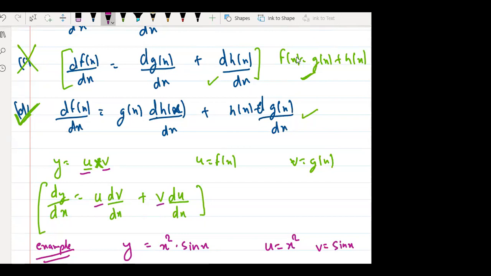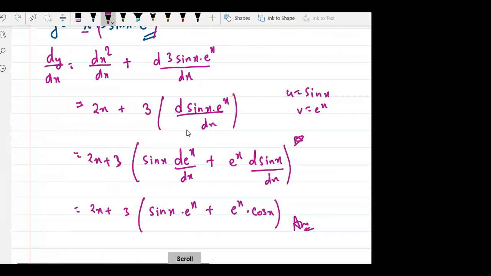Okay. Now that is what we did here. Here sin x and e to the power x are multiplied. So if they are multiplied, I'll keep sin x constant, differentiate e to the power x. Then keep e to the power x constant, differentiate sin x. Okay. That is what we did. So this rule is clear, everyone.